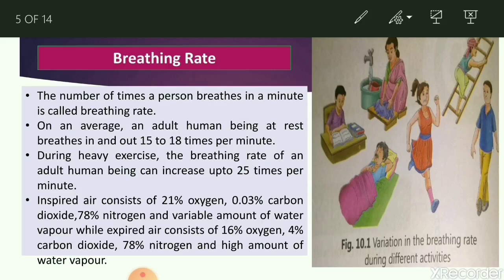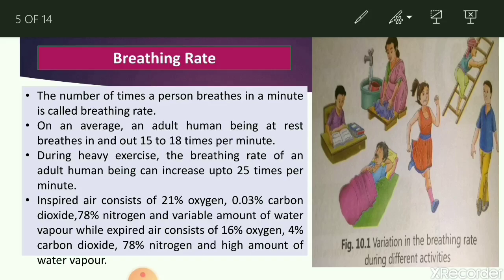For a normal individual, the breathing rate at rest is 15 to 18 times per minute. Breathing rate is not constant; it varies according to the body's requirement of oxygen, which depends upon physical activity. Breathing rate increases during heavy exercise, or when someone is running fast or doing vigorous work. It may go up to 25 times per minute. And breathing rate slows down during sleep.